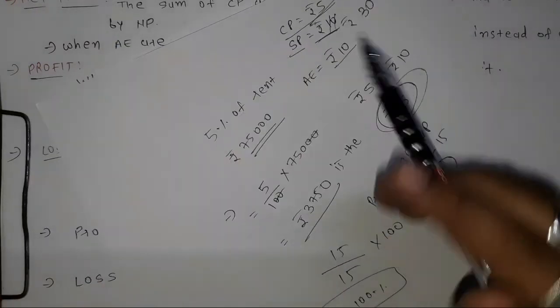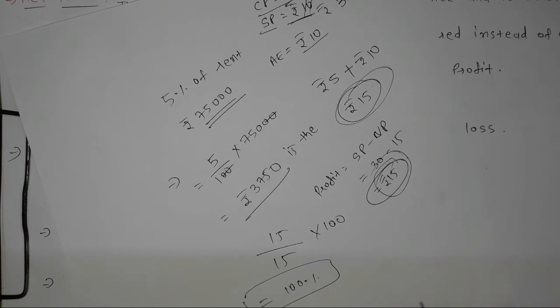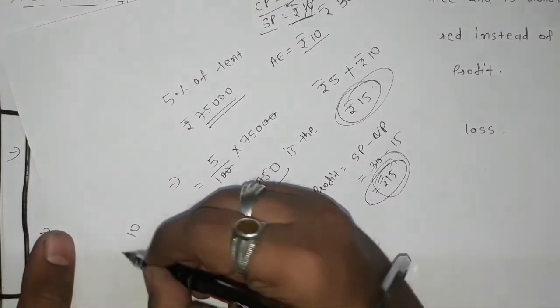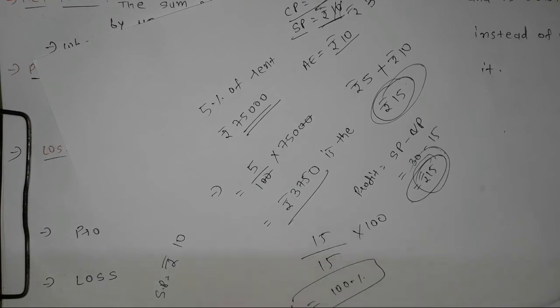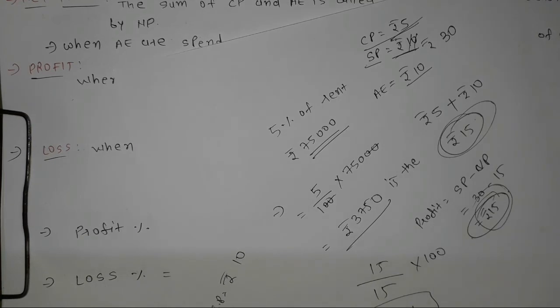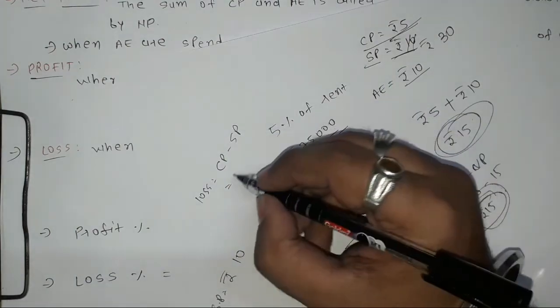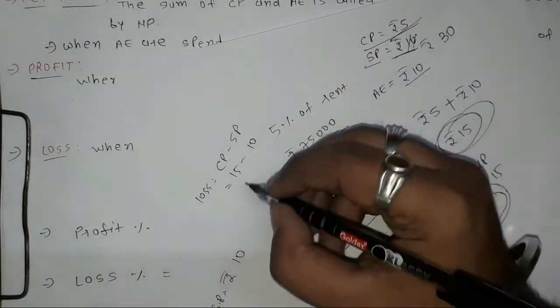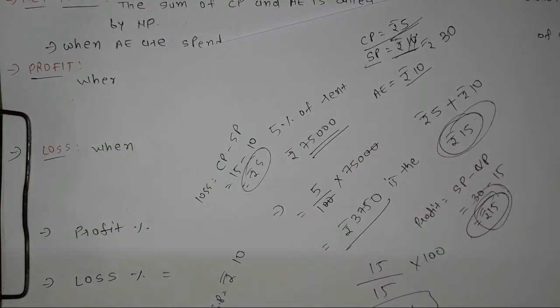So for example, in this case, in total it cost me rupees 15 to buy this particular pen. If I am selling this pen at a rate of rupees 10, so this is clearly the case of loss, because whenever selling price is less than cost price, or cost price is greater than selling price, then there is a case of loss. So here loss is equal to cost price minus selling price. So 15 minus 10, rupees 5. So I made a loss of rupees 5.